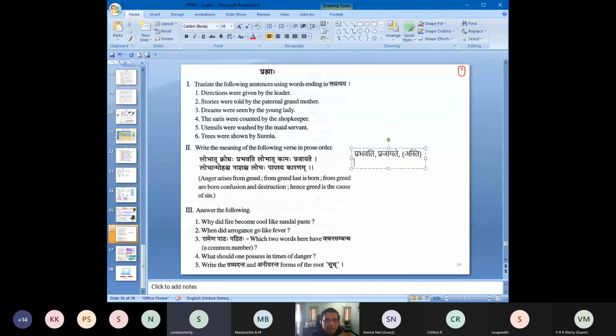And for Prabhavati, what all you would collect? What other words from the verse would you collect with Prabhavati? Lobha and Krodha. Well done. The first two words seem to belong to that. Okay. So I will put Lobhat, and below that I will put Krodha under that. Now, later on my worry is how to make those three into one sentence because they seem to be in a cluster. And similarly, I would collect with Prajayate Lobhat. Again, Lobha is there as a second duplicate, but it belongs to Prajayate, Kamaha.